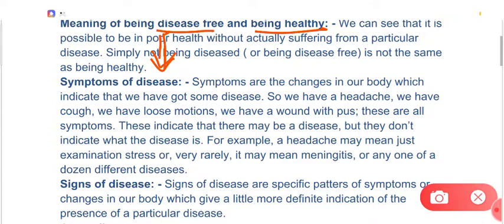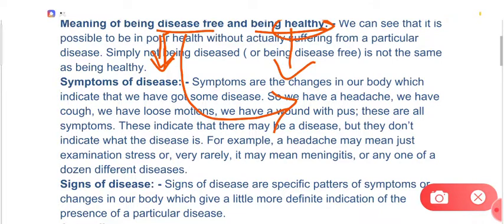So if someone is disease free it doesn't mean he is healthy, but being healthy gives a guarantee that he is disease free. So if someone is healthy, he should definitely be free from any disease, right? So a healthy person is 100% disease free, and a healthy person is also fit mentally and socially. So this is the difference between being disease free and being healthy.